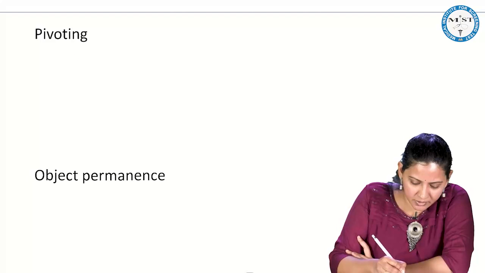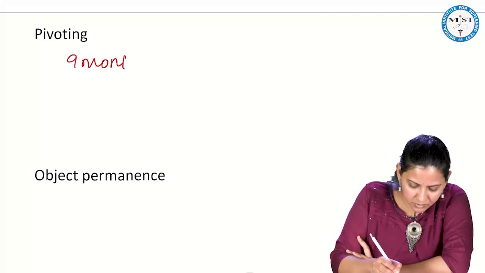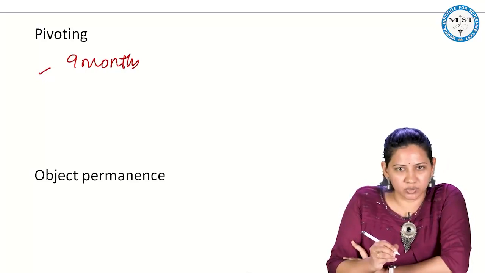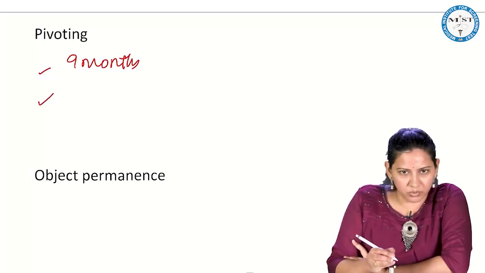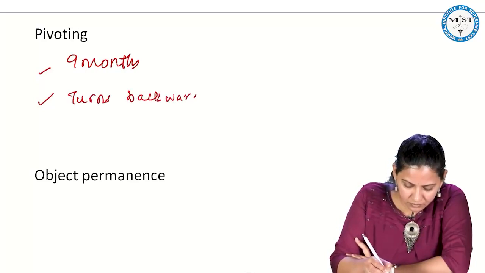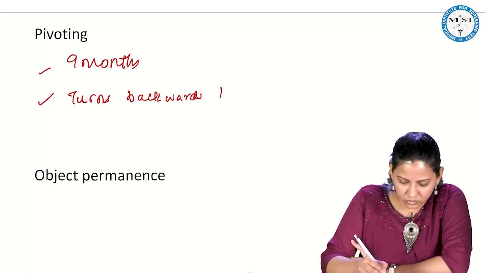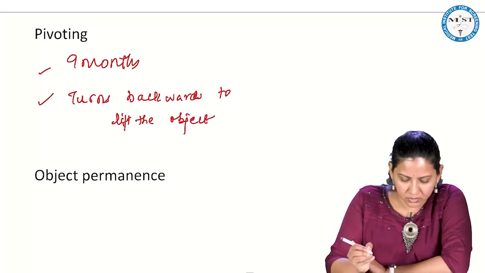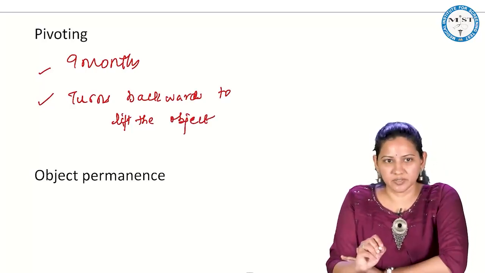This happens by 9 months. Once the child is able to sit without support, he turns backwards to lift the object. This is called pivoting.